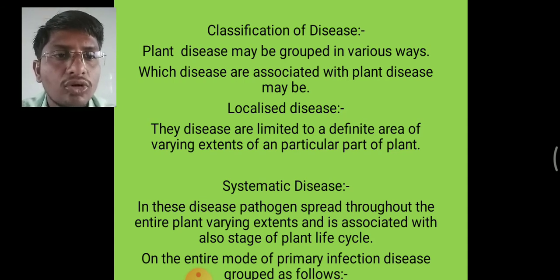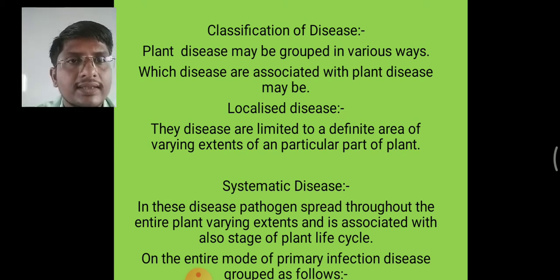On the basis of their method of perpetuation and mode of primary infection, diseases are grouped as follows.